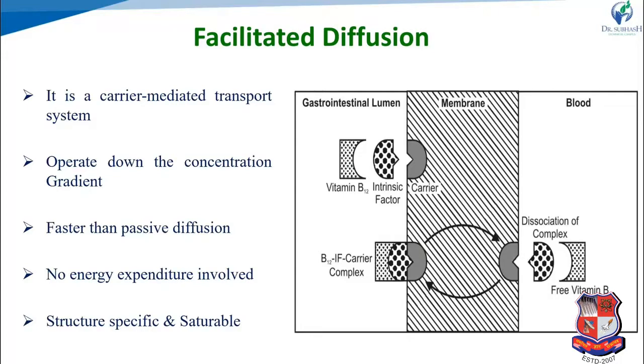In the figure, an example is given. Vitamin B12 and intrinsic factor form a complex with the carrier, and that carrier-drug complex reaches the other side, the blood, and dissociates, releasing free vitamin B12.